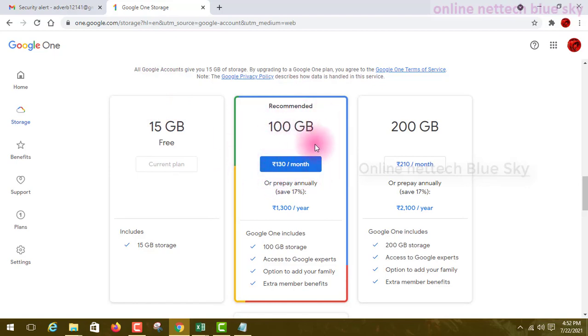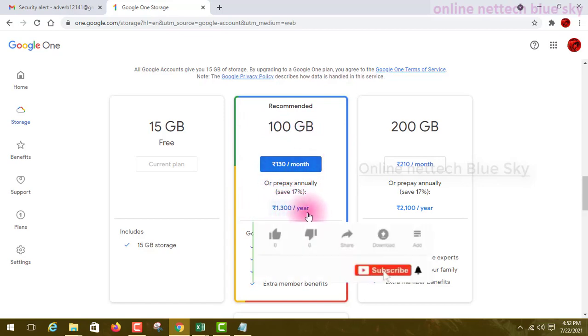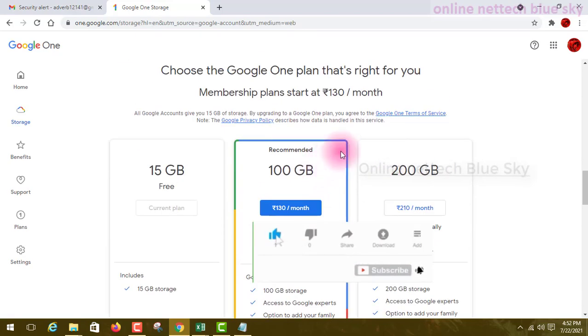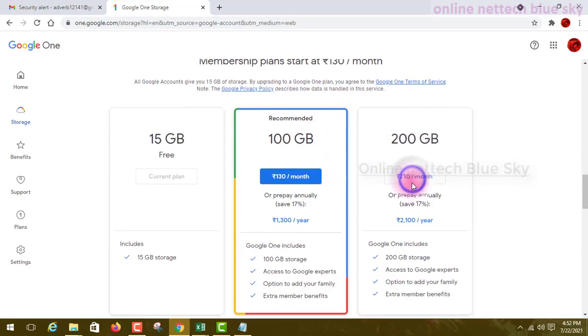So every month I must pay about 130, which is very important. For 100 GB it is 1300 a year. If you want to increase your data further, you can go for 200 GB.